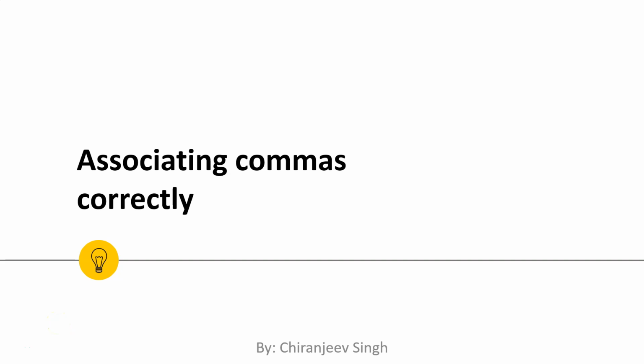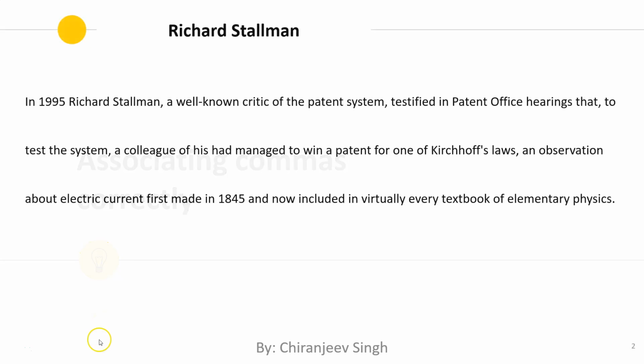One problem that I have seen students face is in associating commas correctly. So essentially when they look at a sentence like this, they may read that this is within double commas, or somebody may think actually this is within double commas, or this is within double commas. So everything seems to be within double commas, right?